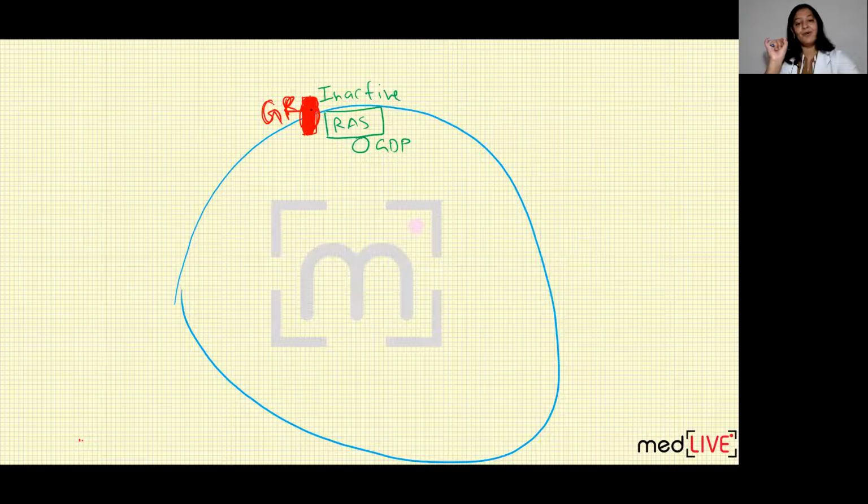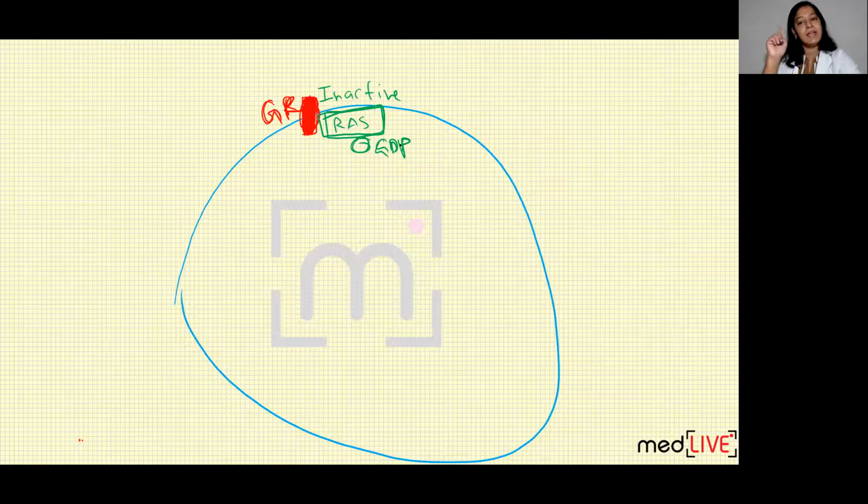Near the growth receptor, there is RAS protein, which I have shown with green color. This is RAS. This is inactive RAS. It is present on the cell membrane near the growth receptor. This is inactive RAS because it is bound with GDP.